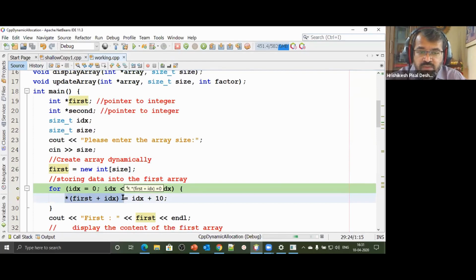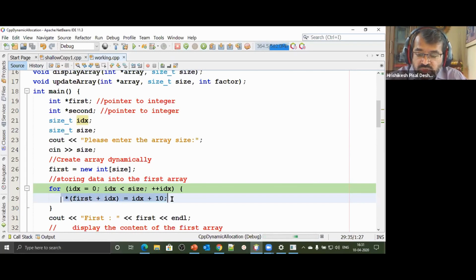Remember, whenever we increment pointers, they are always incremented by the size of the variable to which they are pointing. Assume first is pointing to an array stored at address 400. When I say first plus 0, that is 400 plus 0, and the whole thing in brackets with star means the value at address 400. I'm saying idx plus 10. The idx value is 0, so 0 plus 10 is 10. But next time idx becomes 1, and when I say first plus 1, that is 400 plus 1, which will not become 401. 400 plus 1 will become 404. Pointers are incremented or decremented by the size of the variable to which they are pointing. I hope you are there with me.